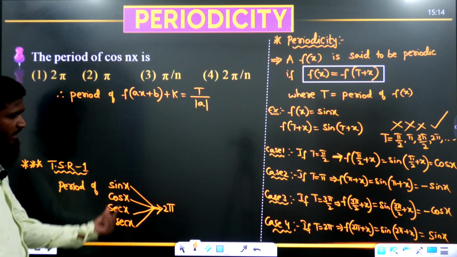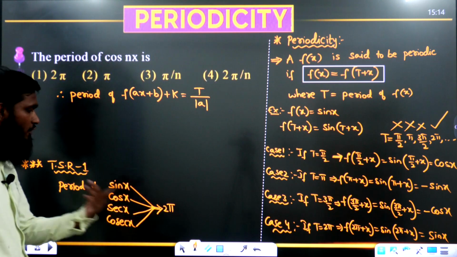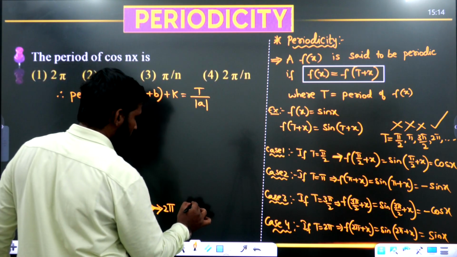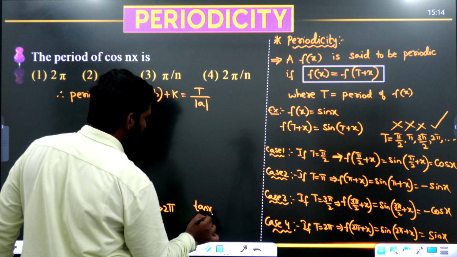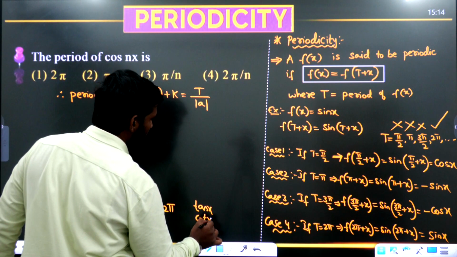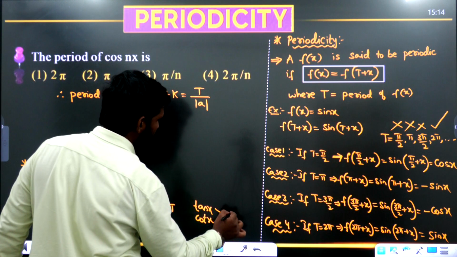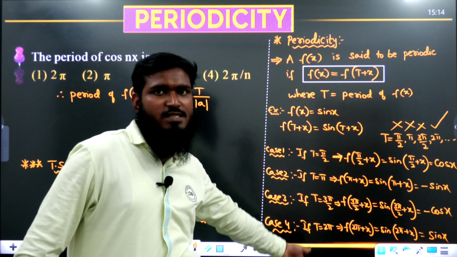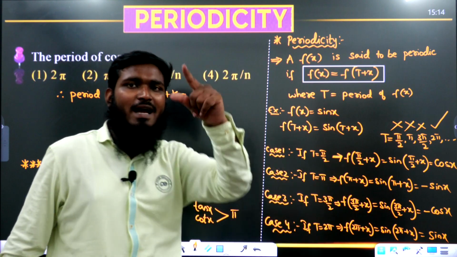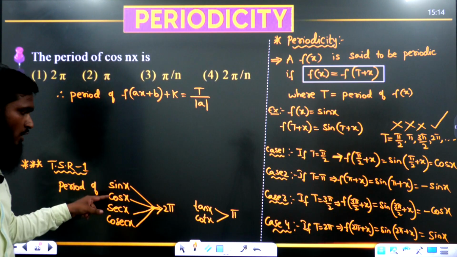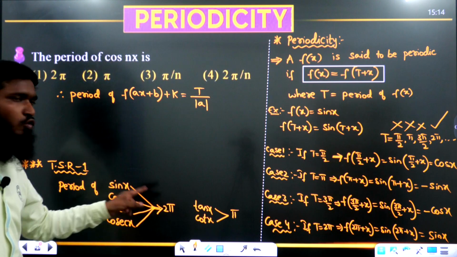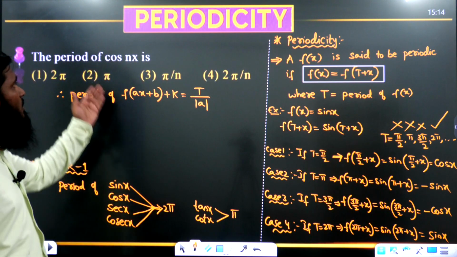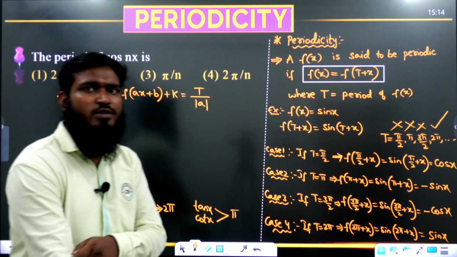What is the period for this part, or else the T value for sin, cos, secant and cosecant? 2 pi. Similarly for tan x and cot x, what is the answer we have? Pi. No need to solve all this step by step. Directly we have to remember that for sine, cos, secant, cosecant the T value is 2 pi. Tan and cot, the T value is pi. Now let us try to solve the questions we have.